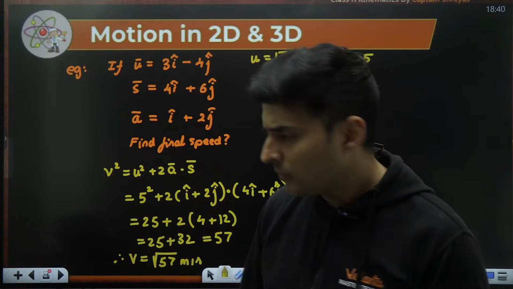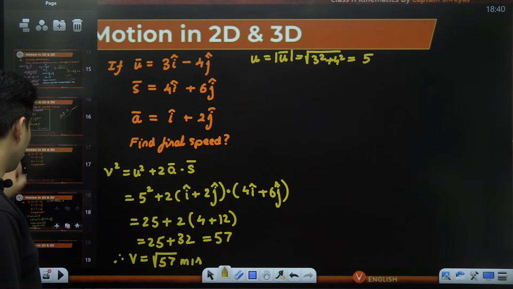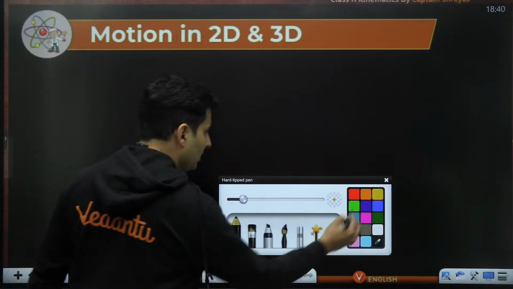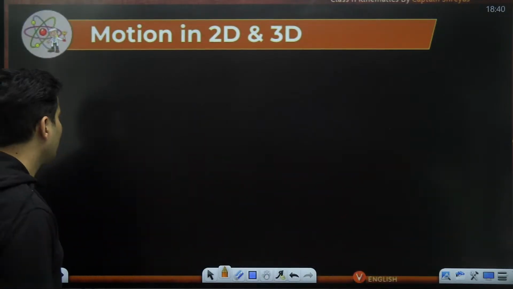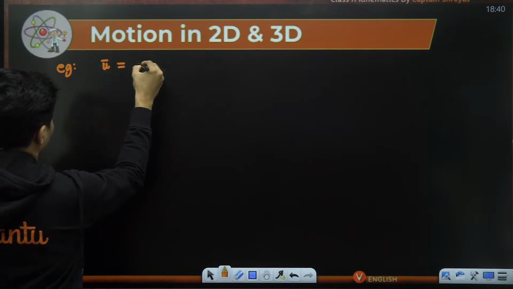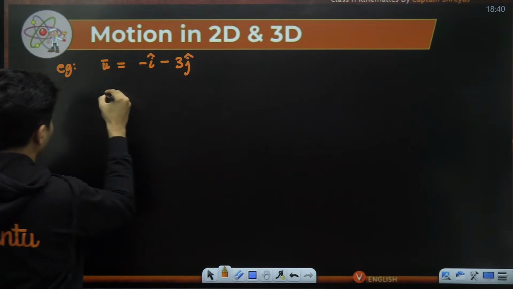Cool. So that is the answer for this question. Now, imagine this particular question. I tell you, listen, man, initial velocity is minus i cap minus 3j cap.